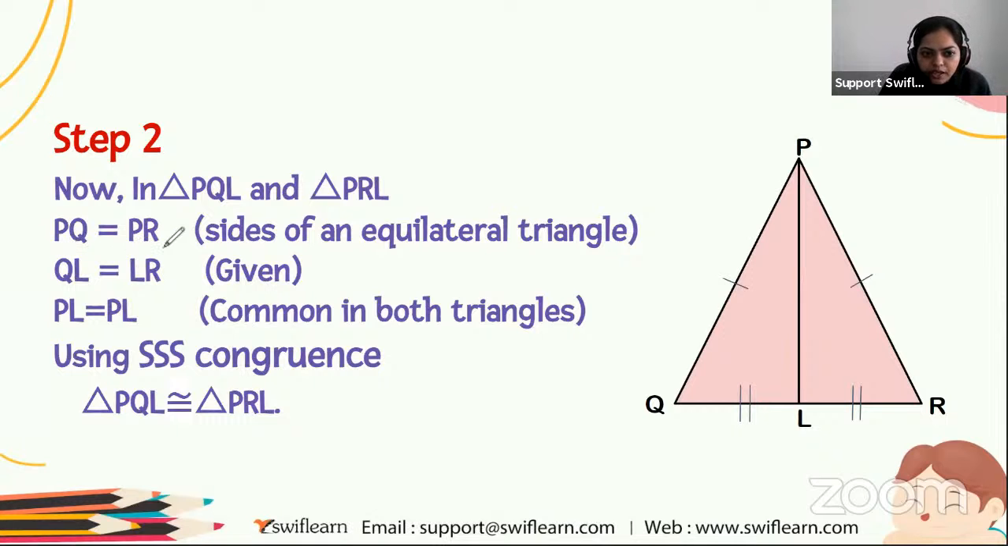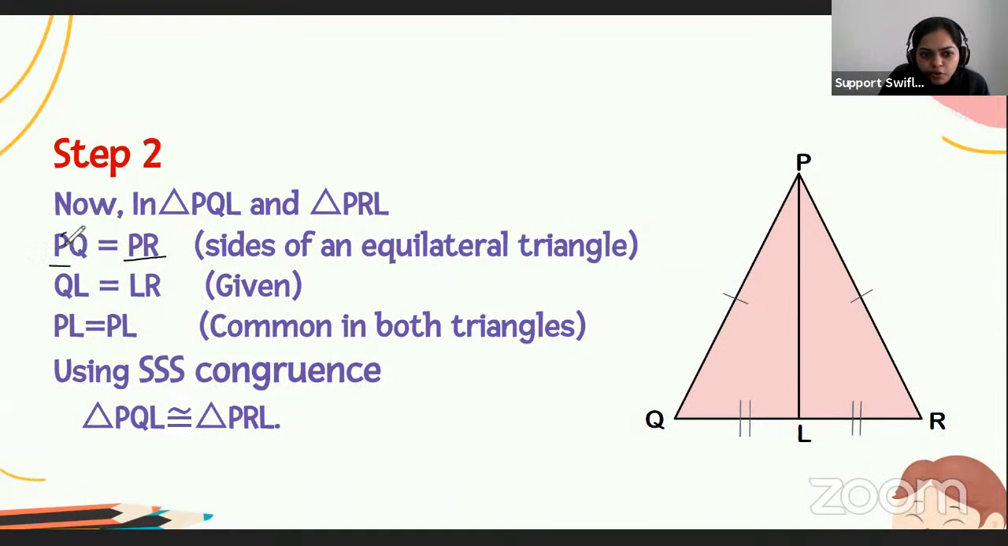PQ is equal to PR. This means P is corresponding to what? P is corresponding to P. And again, QL is equal to LR. This means Q is corresponding to what? Q is corresponding to R and L is corresponding to L. So triangle PQL is congruent to triangle PRL.